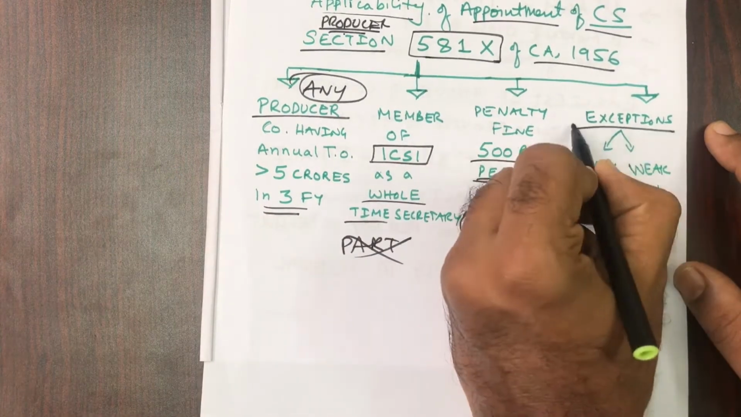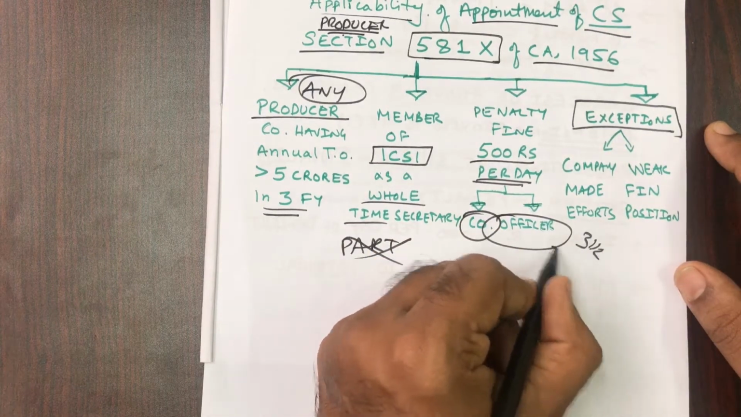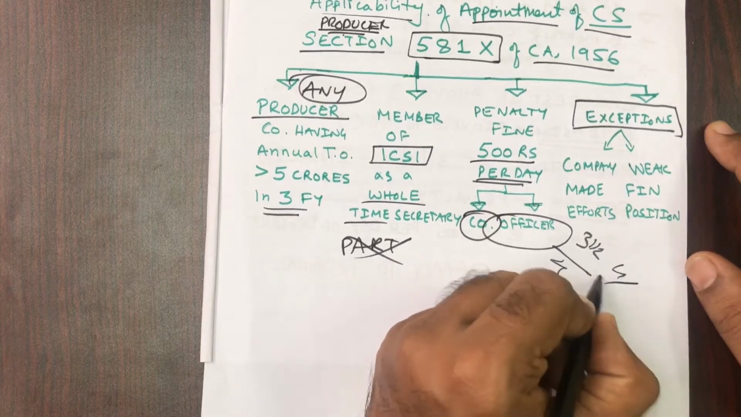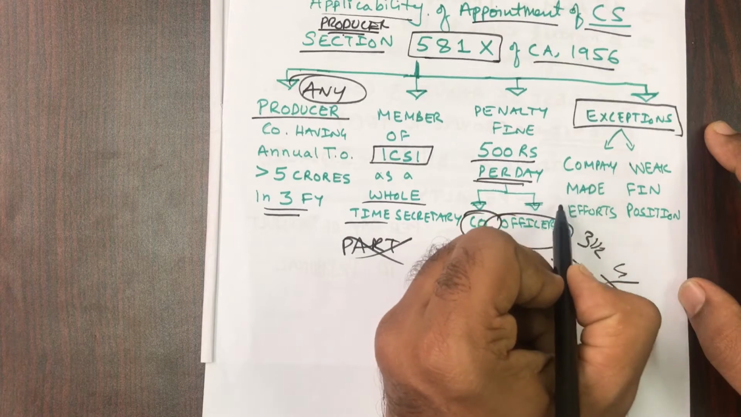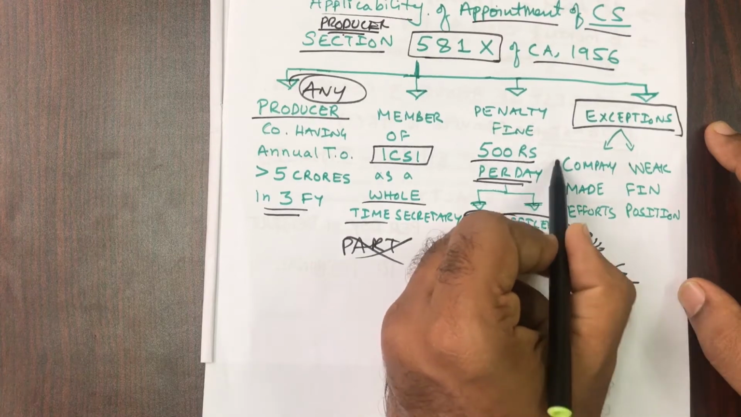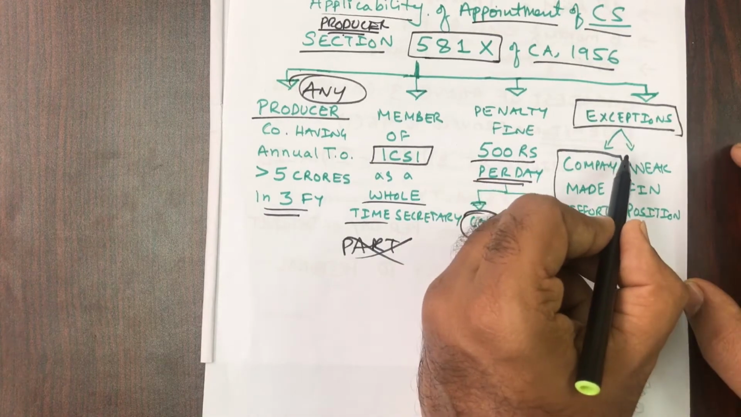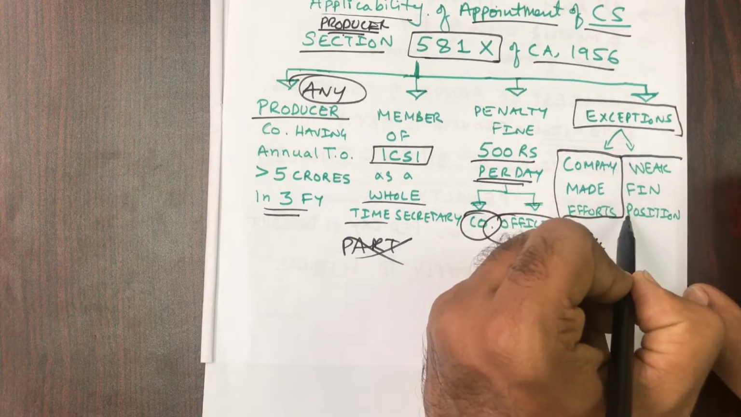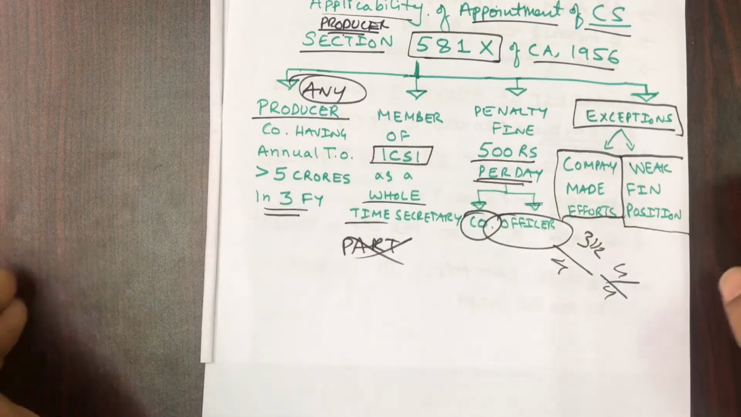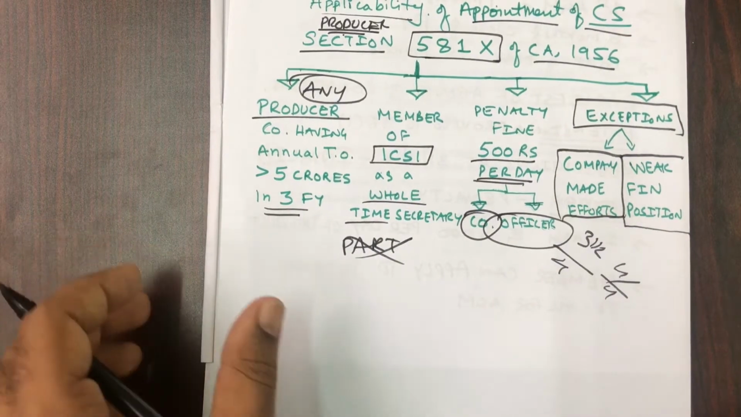However, there are some exceptions which you should quote in the exam if you want to get 3.5 or 4 out of 4. In that way, it is very easy to quote the exceptions. The company has made efforts. So the company should prove some evidence that it has made efforts to try and appoint a company secretary, but it did not get the company secretary. But this doesn't happen usually in the real world. Next thing is, the company is having a weak financial position. If a company has weak financial position, it will get an exemption for not appointing the company secretary.